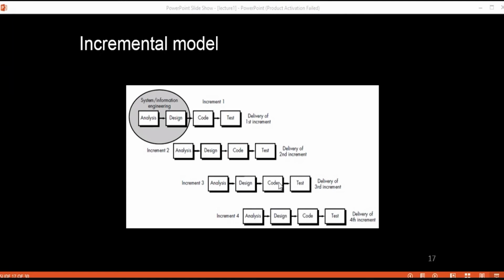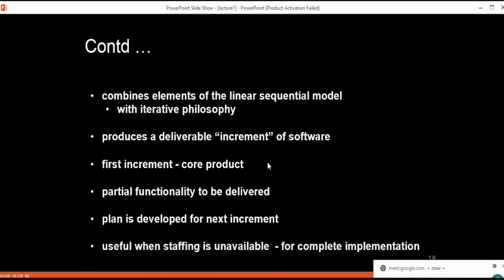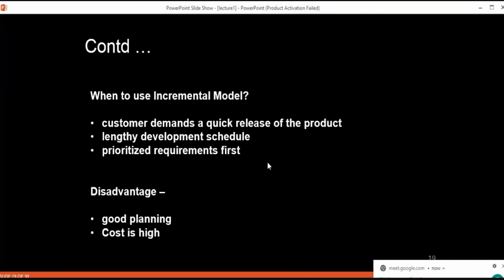Ma'am, but you said that the advantage is, ma'am, we apply this incremental model when less staff is available. Less staff is available. Ma'am, we use incremental model when less staff is available, I think it was written on the PPT on the second last slide.